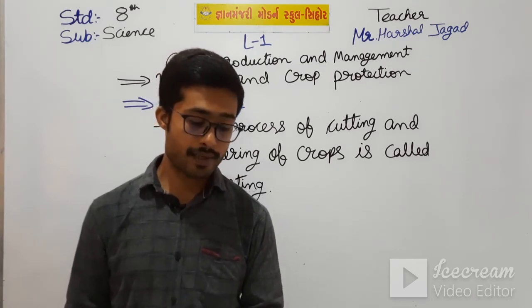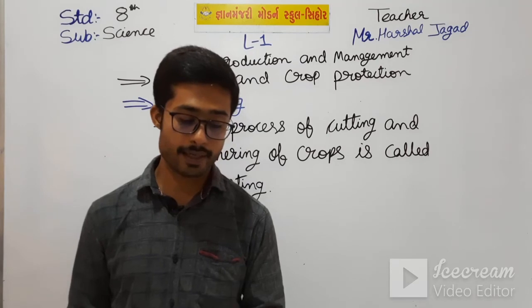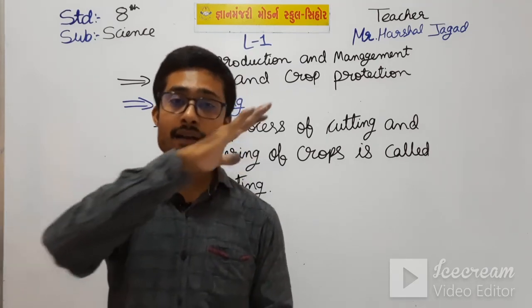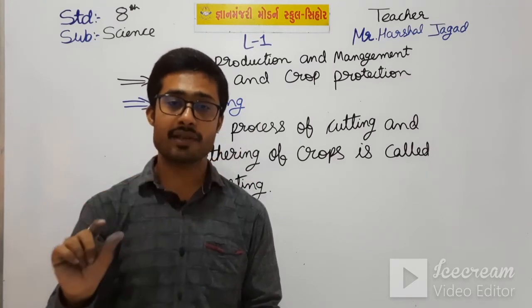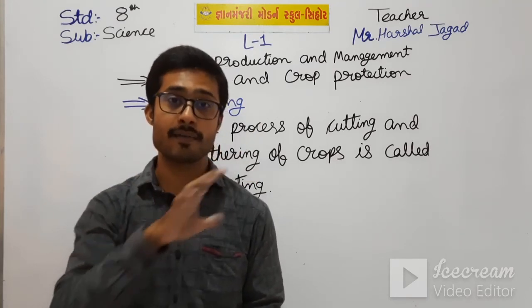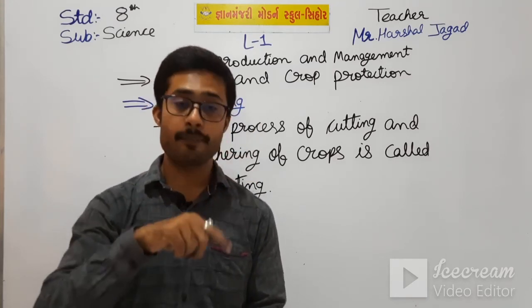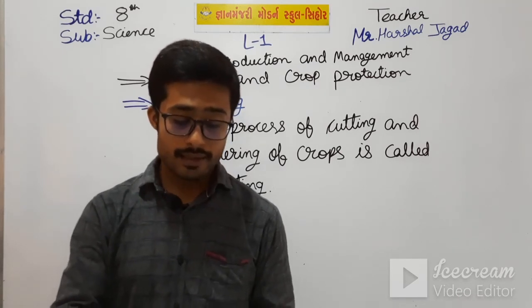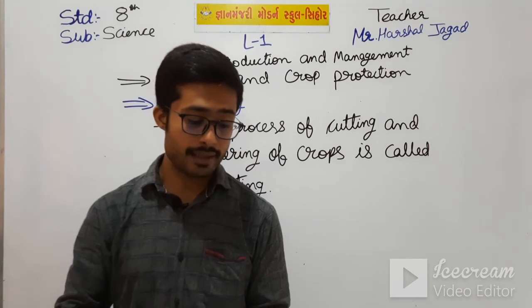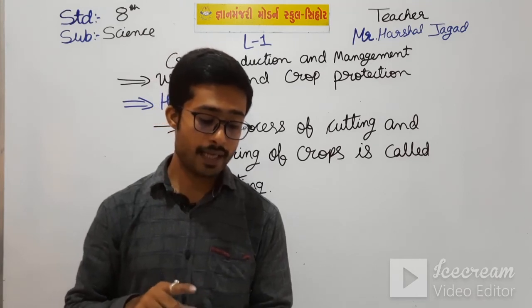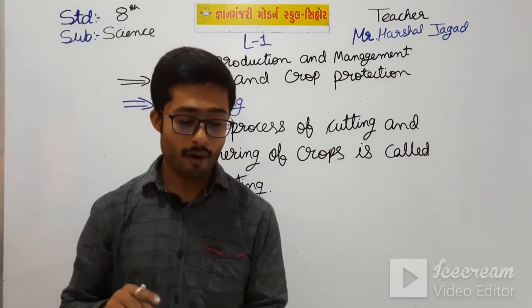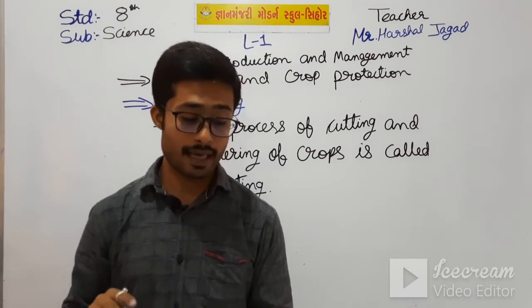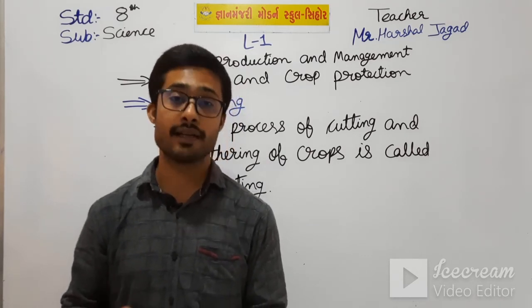Threshing is the process by which the grains are separated from their husks. Means the crops which are in branch-like structures, these are known as husks. Then the crops are separated from it. This is done manually by beating the stalks of ripened grains on a surface in order to loosen the grains, or it can be done with the help of a machine called a thresher.